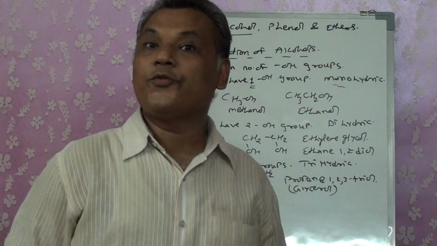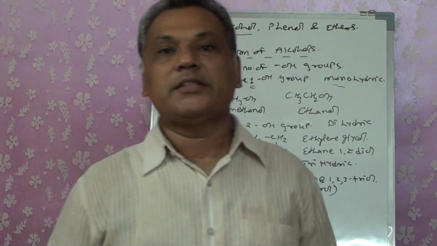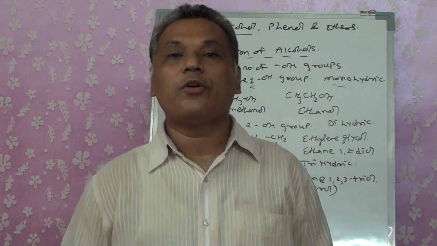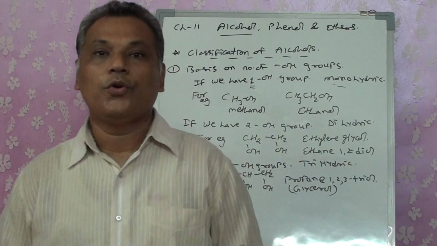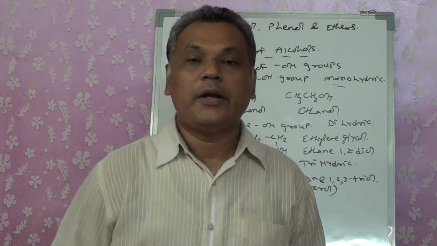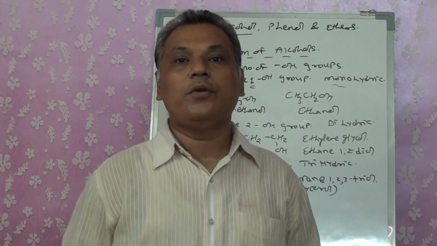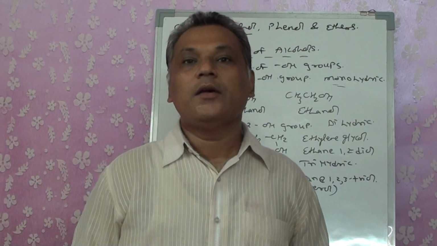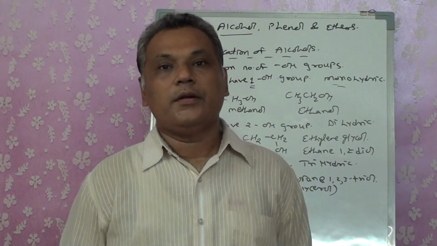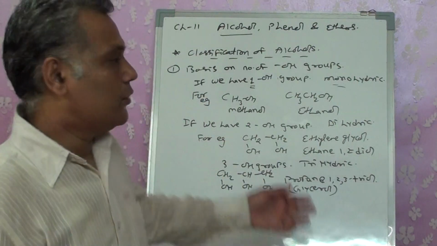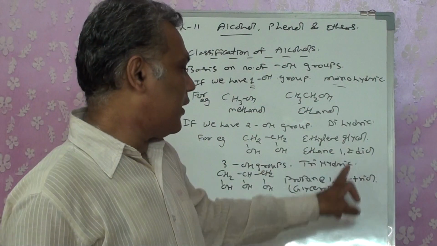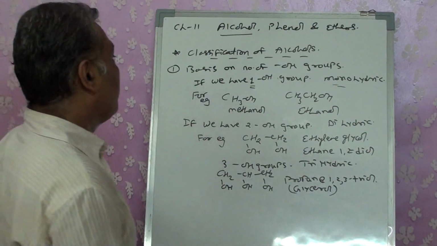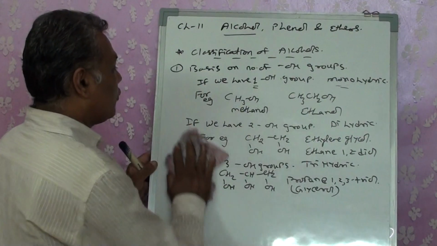Like that, you can have 4 OH groups, which we will term tetrahydric, and 5, pentahydric. If I take glucose as an example, it has 5 OH groups, so it's a pentahydric compound. If we have 6 OH, 7 OH and so on, we term them polyhydric, right? So on the basis of number of OH groups, we term it monohydric, dihydric, trihydric and so on, right? Okay, that is on the basis of OH group.